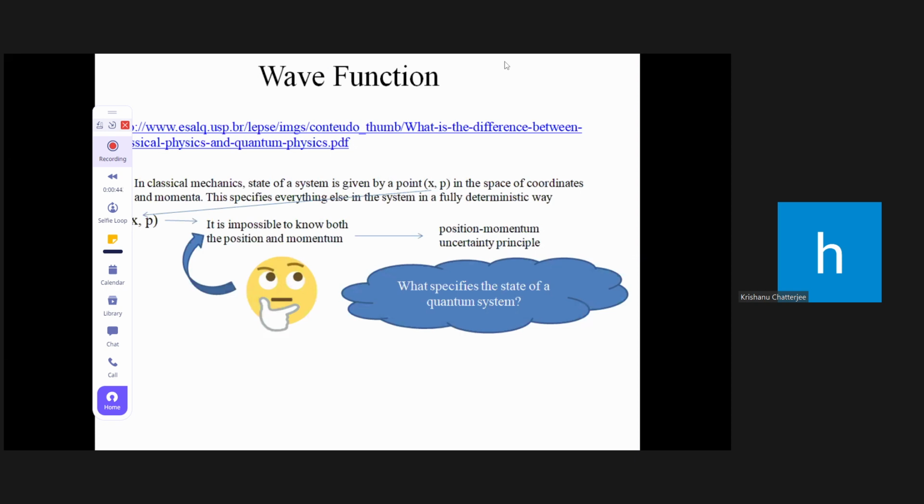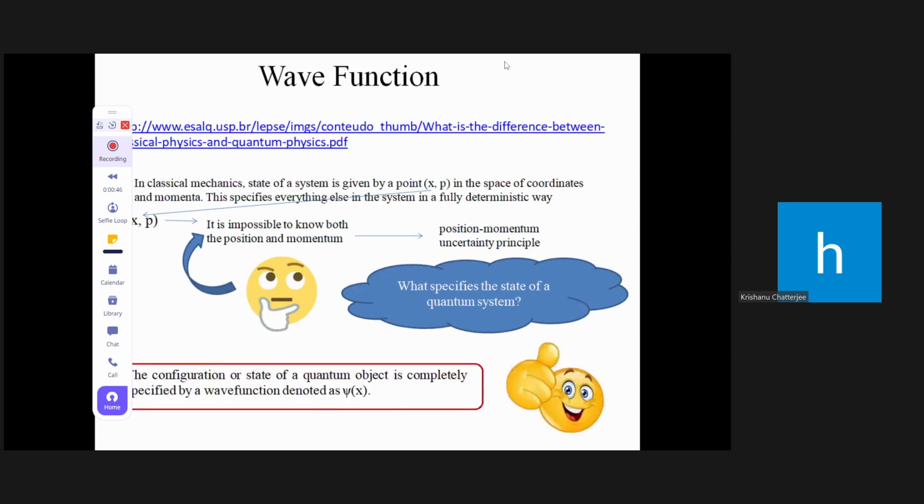It is specified by the wave function. This is the wave function. We denote psi of x as the wave function. Of x means it is one-dimensional. If it is three-dimensional, we should write r. So the configuration or the state of a quantum object is determined by the wave function.